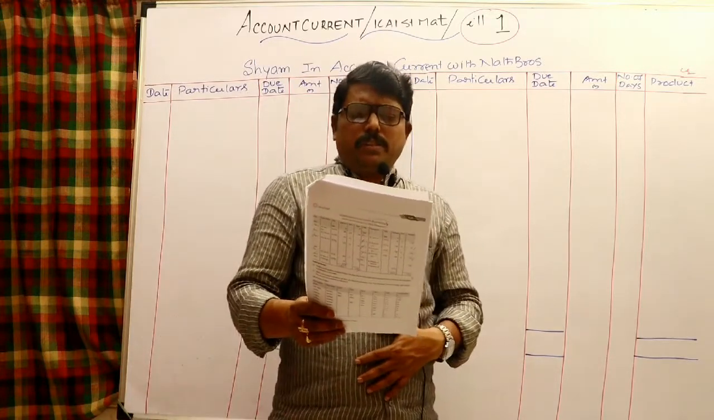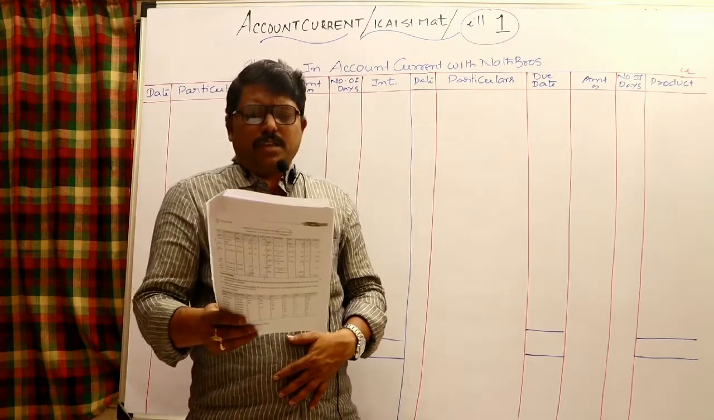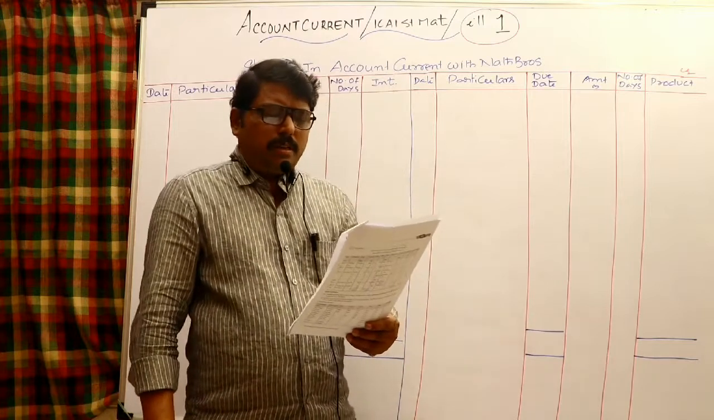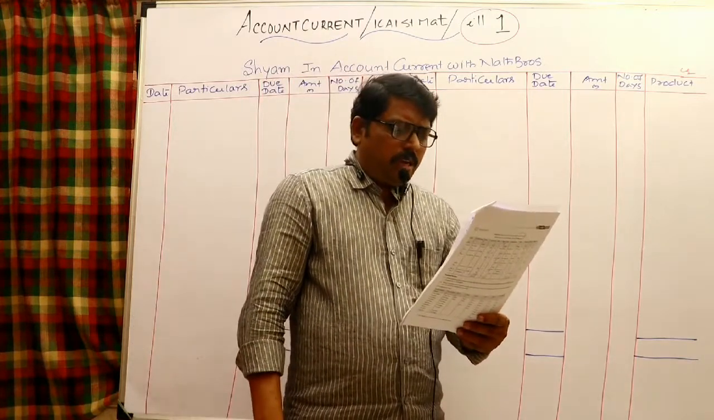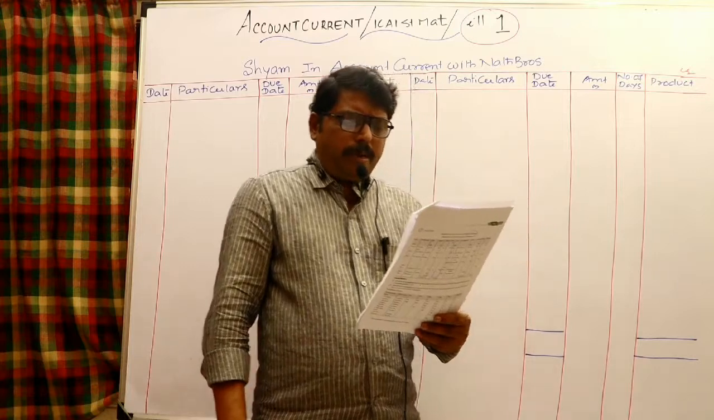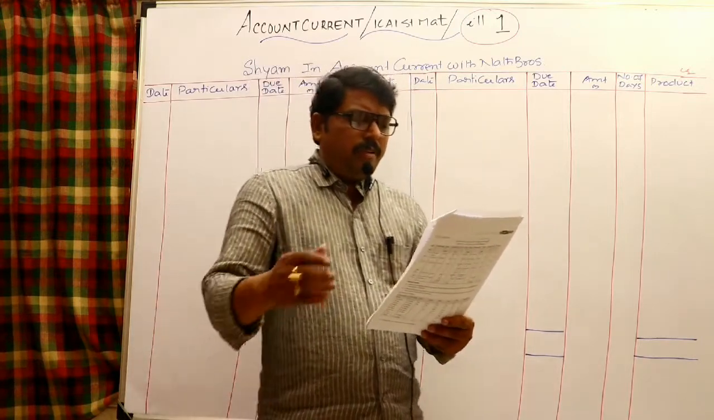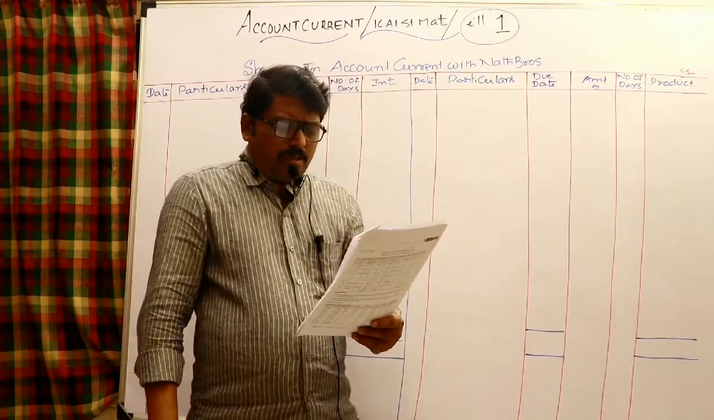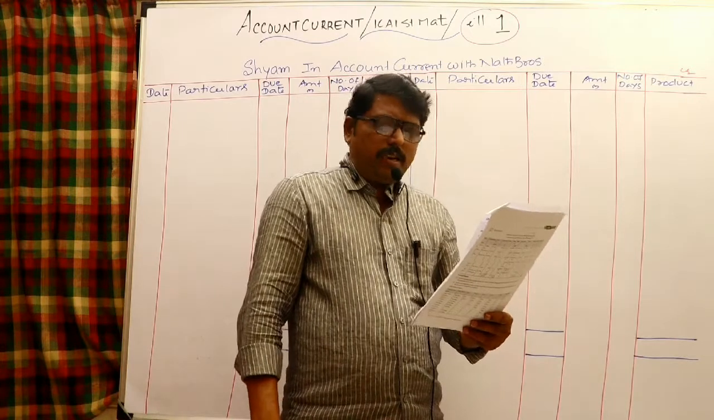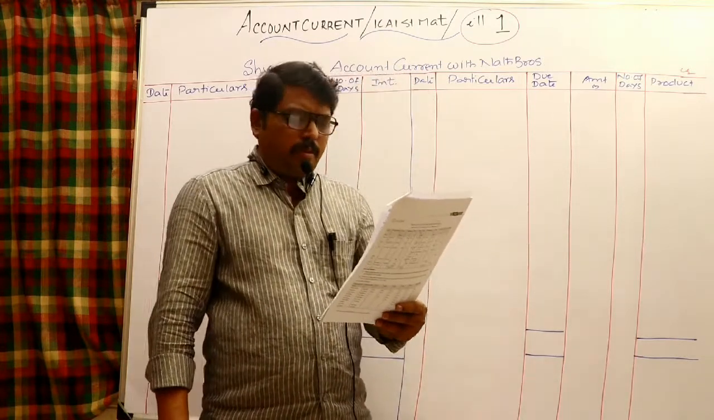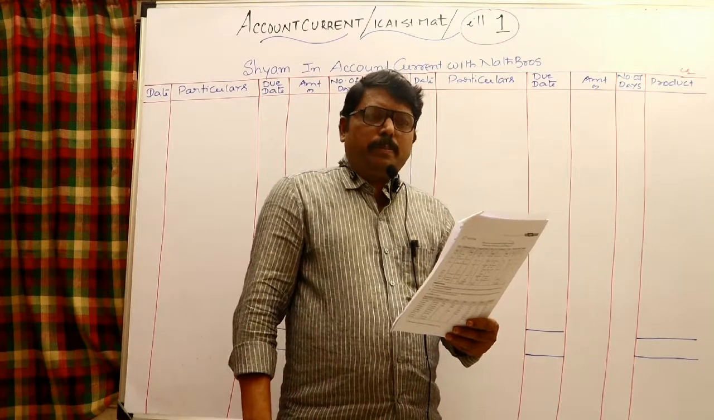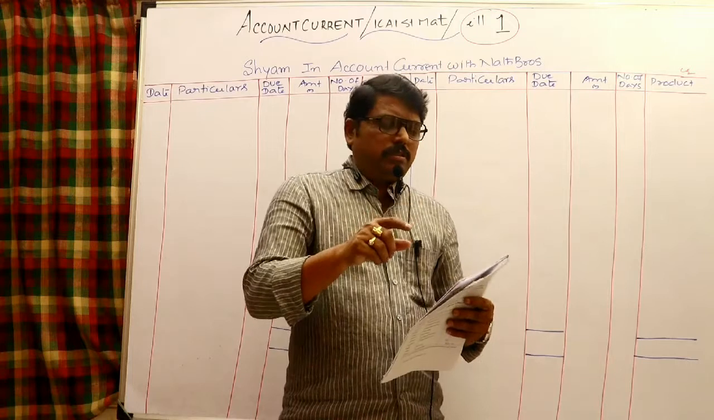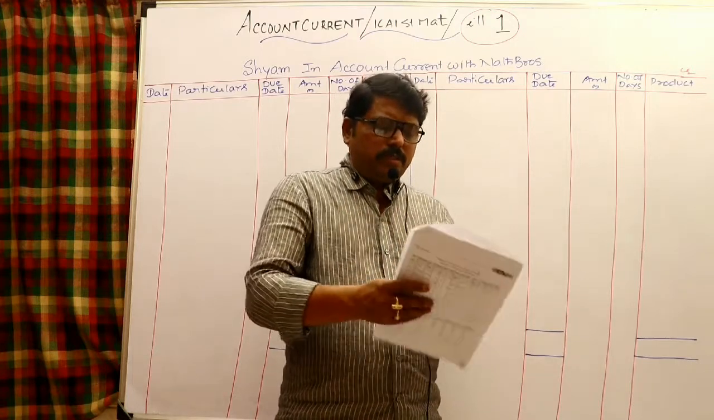Prepare account current for Nath Brothers in respect of the following transactions with Shyam. These are the transactions that took place between Nath Brothers and Shyam. The account current is to be prepared up to February 1st. You are given many transactions which have taken place between both of them. 365 days are to be considered while calculating 6% interest agreed by both parties. So it is to be prepared up to February 1st. Prepare the account for Nath Brothers.